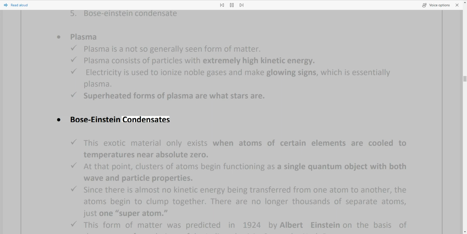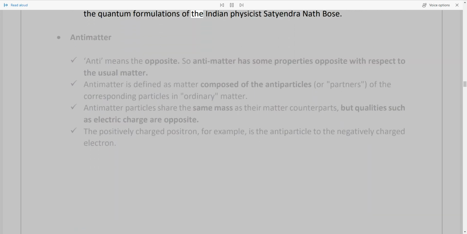Bose-Einstein condensates. This exotic material only exists when atoms of certain elements are cooled to temperatures near absolute zero. At that point, clusters of atoms begin functioning as a single quantum object with both wave and particle properties. Since there is almost no kinetic energy being transferred from one atom to another, the atoms begin to clump together. There are no longer thousands of separate atoms, just one superatom. This form of matter was predicted in 1924 by Albert Einstein on the basis of the quantum formulations of the Indian physicist Satyendra Nath Bose.